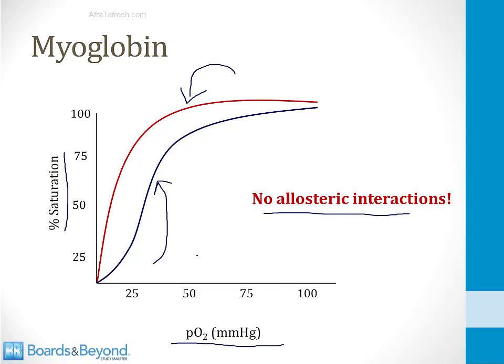Allosteric interactions are changes in the shape of the protein that occur when it binds oxygen. When one molecule of oxygen is bound to hemoglobin, that changes its affinity for subsequent molecules, and that gives it an S-shaped curve. I talk about this in detail in the pulmonary section. Myoglobin does not work that way, so it just steadily binds more and more oxygen until it is completely saturated.